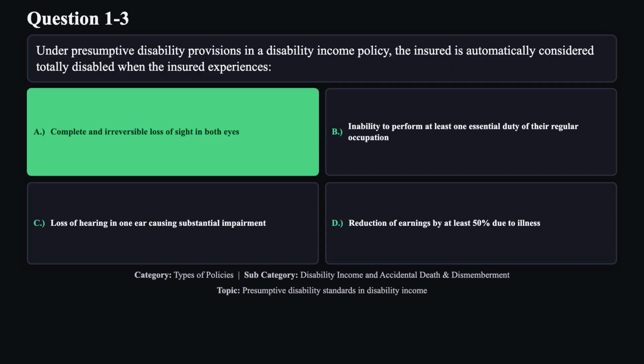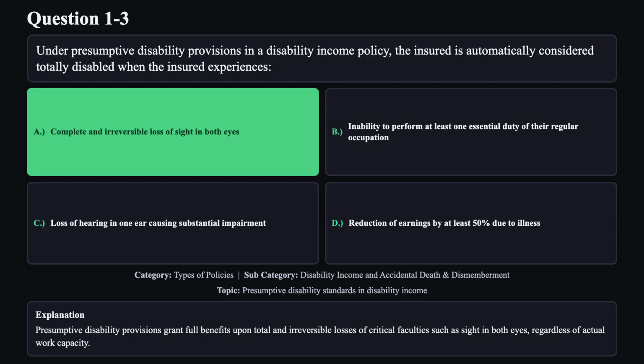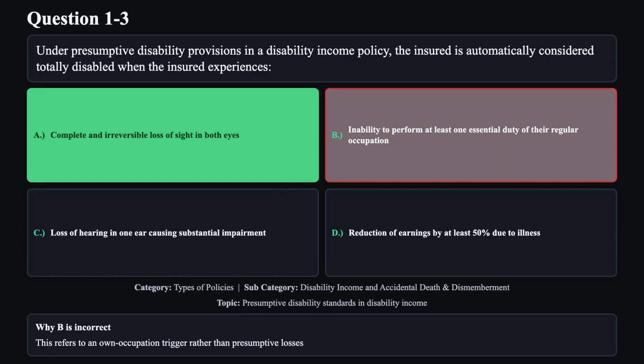The correct answer is A. Presumptive disability provisions grant full benefits upon total and irreversible losses of critical faculties, such as sight in both eyes, regardless of actual work capacity. Reason B is not correct. This refers to an own occupation trigger rather than presumptive losses.